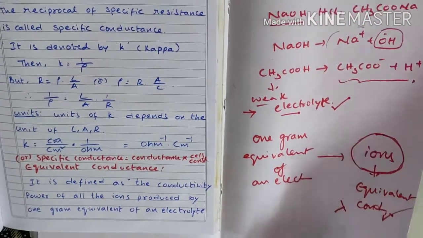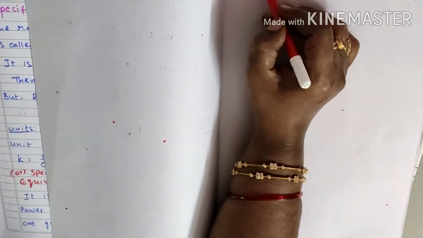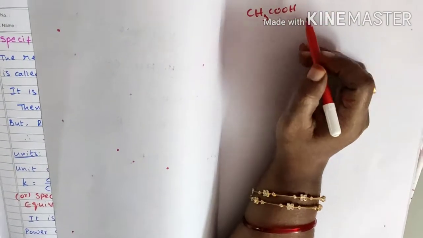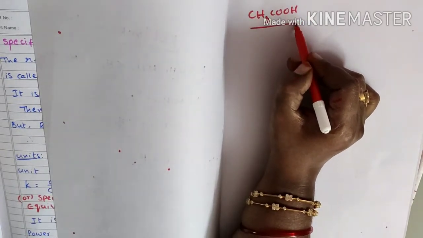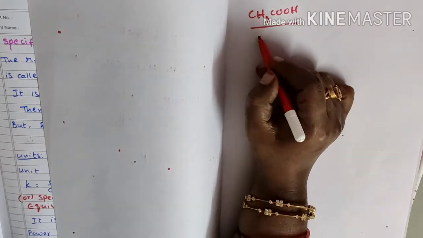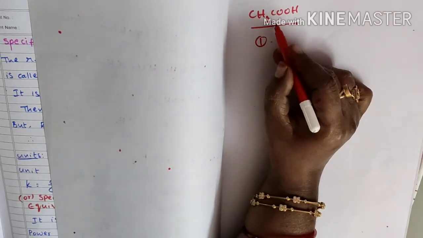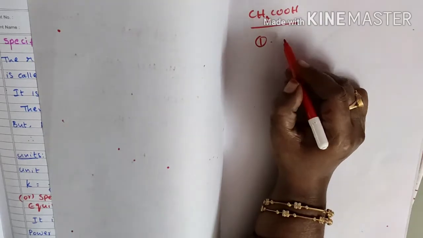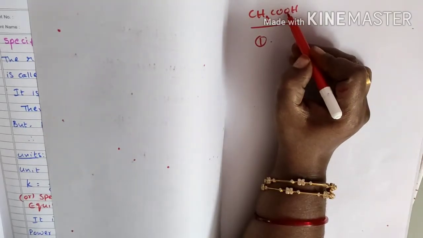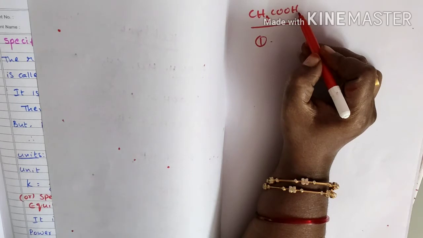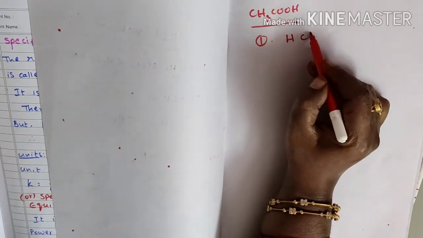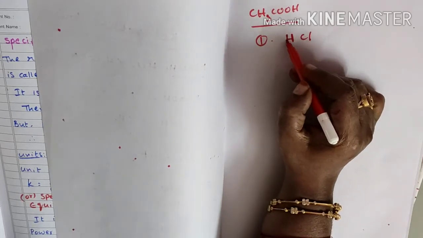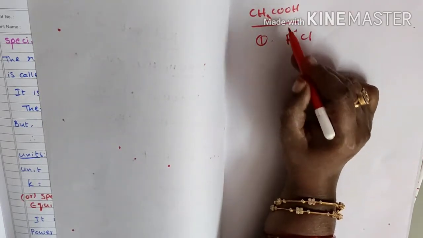As explained before, acetic acid is an example of a weak electrolyte. According to Kohlrausch's law, to calculate the equivalent conductivity of a weak electrolyte, we have to select 3 strong electrolytes. One electrolyte must contain the acetate ion, and another must contain the H+ ion. We all know HCl, which is the source of hydrogen in acetic acid.